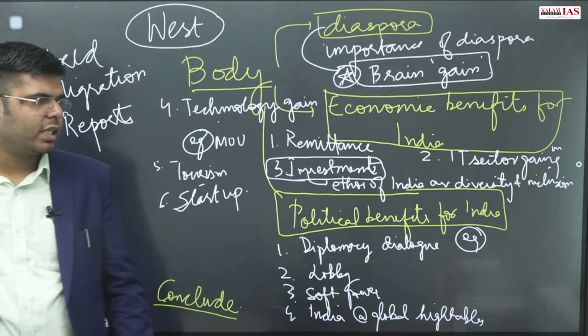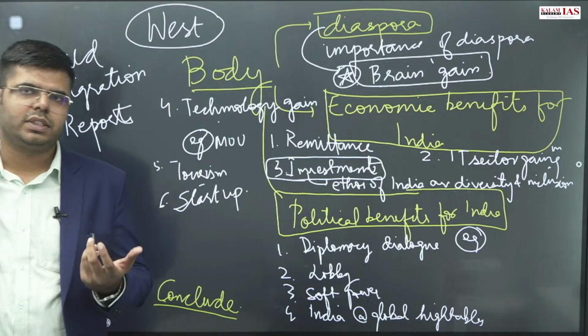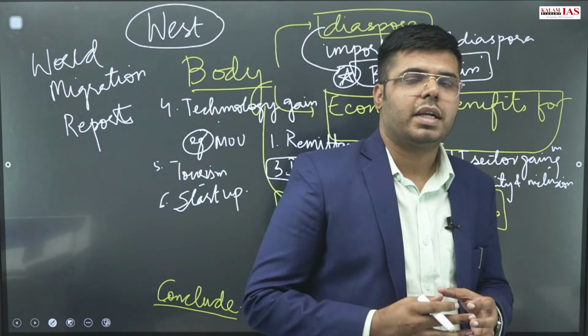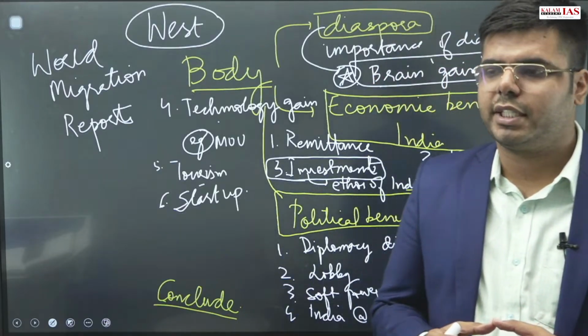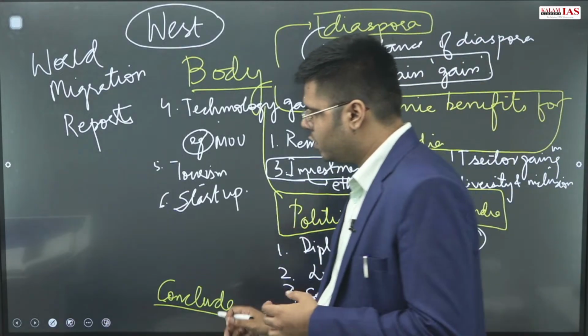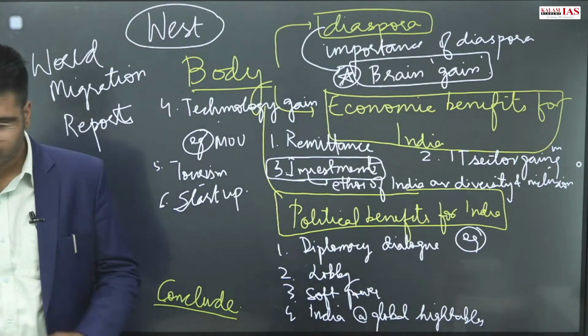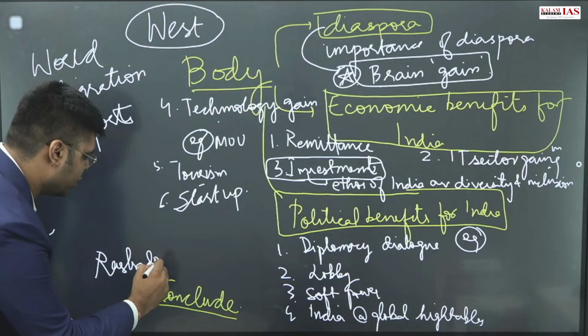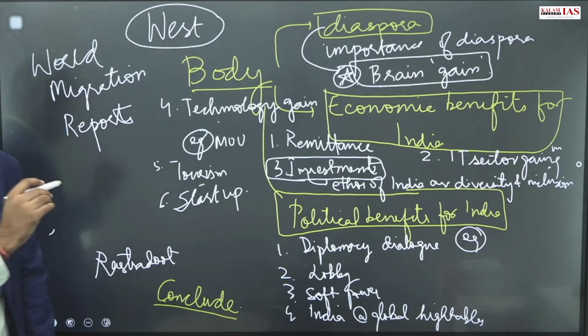Now coming to the conclusion. One way you can conclude is with the Rashtradoot: not everybody can be a Rajdoot, but every individual of the diaspora can be a Rashtradoot. So you can use that quote, Rashtradoot. This can be written.